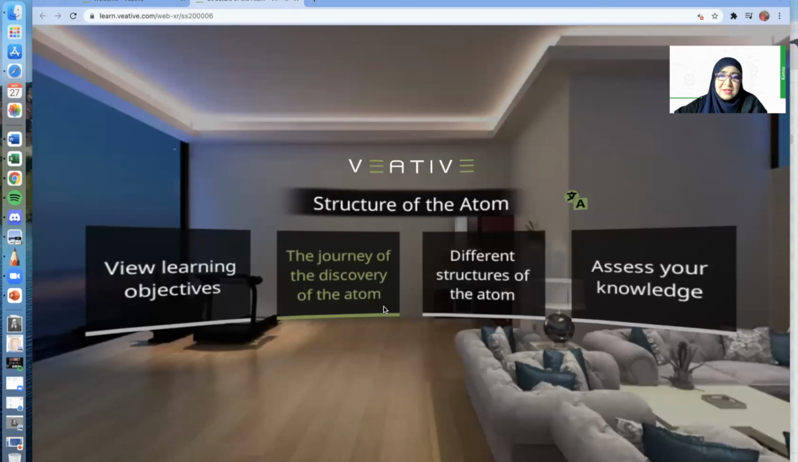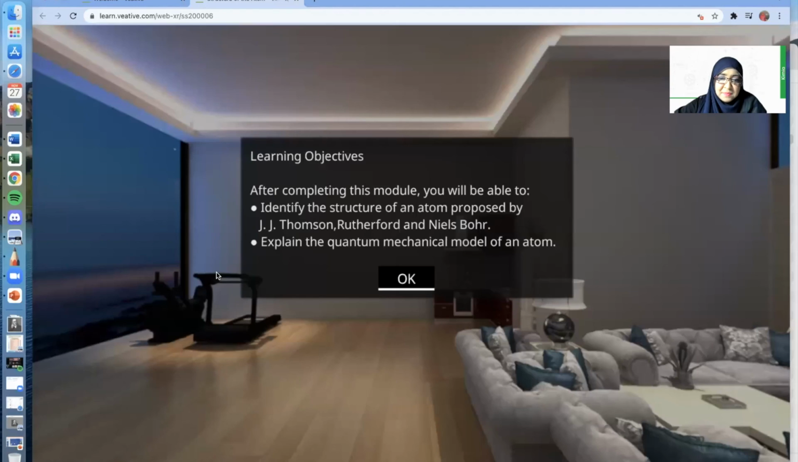So students, today I hope that you have completed the learning objective of today, which is to identify the structure of an atom proposed by J.J. Thomson, Rutherford, and Niels Bohr, and a little bit of explanation of the quantum mechanical model of an atom. You have completed the exploration of 3 atomic models by J.J. Thomson, Ernest Rutherford, and Niels Bohr. And also, you did take a look into the quantum mechanical model of the atomic theory, which is used today.